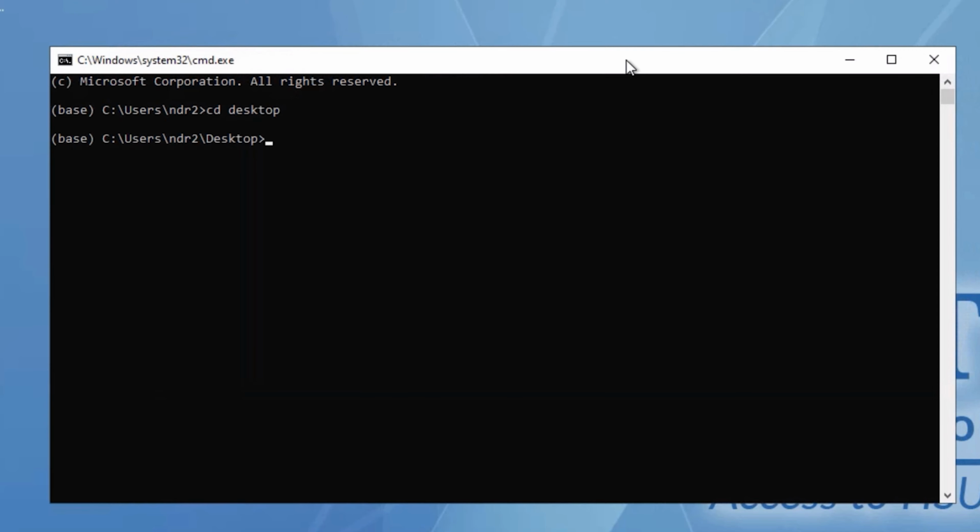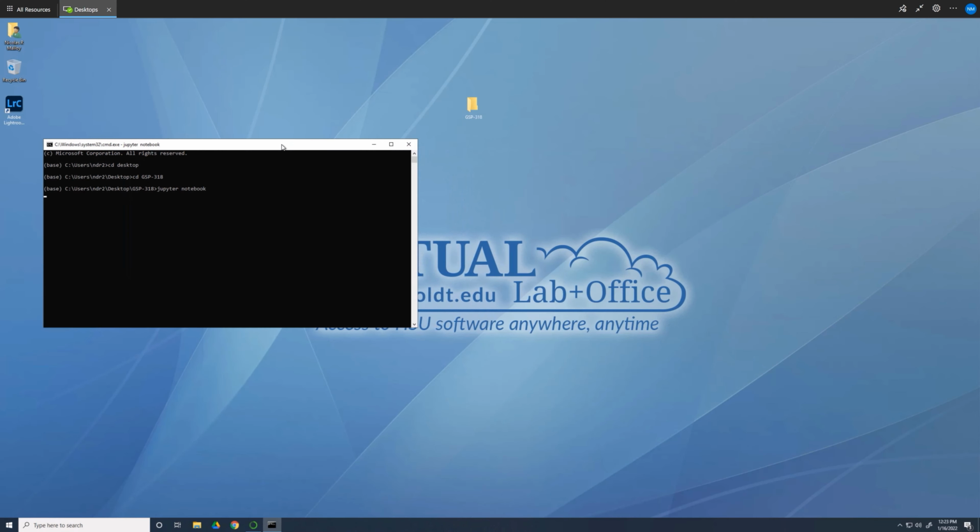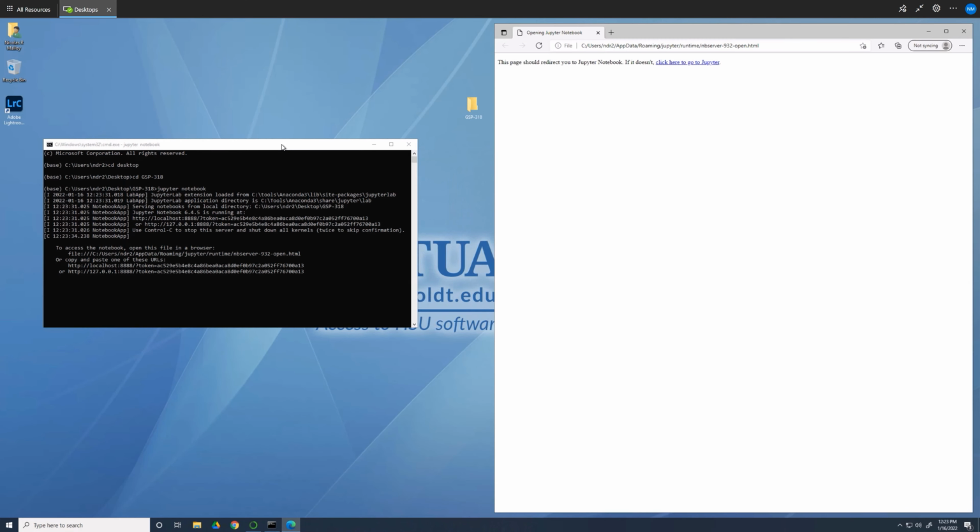Next, type in cd GSP-318 and press enter. Okay, so now you're ready to launch Jupyter Notebook. On the next line, type Jupyter Notebook and press enter. When Jupyter Notebook opens in your browser, you'll see the contents of your GSP-318 folder on the desktop. Because we haven't added anything, it should appear empty.